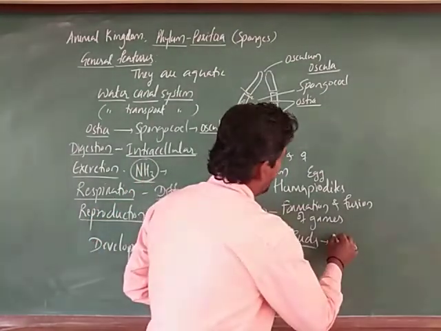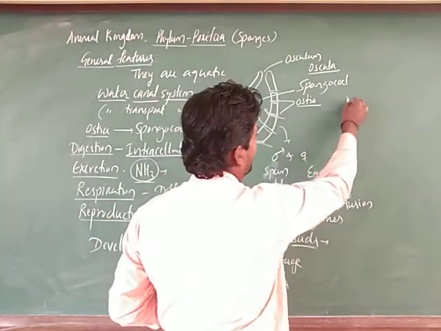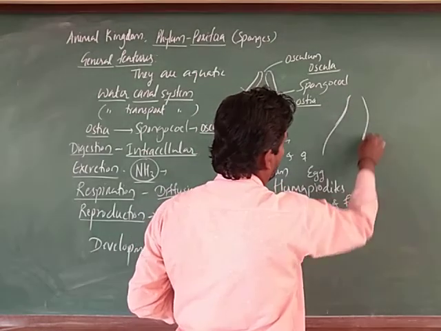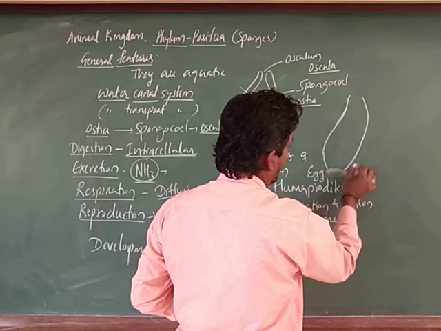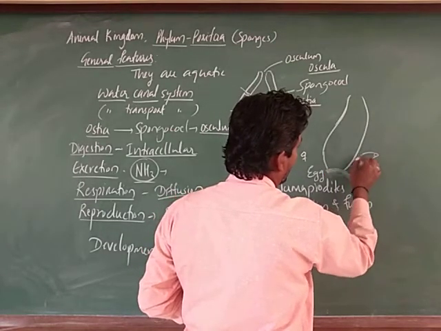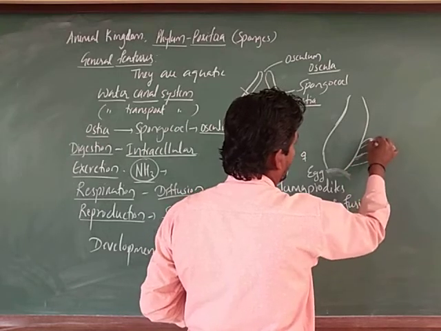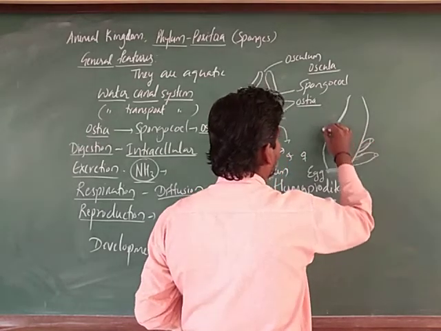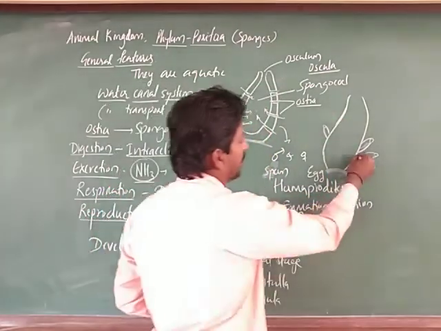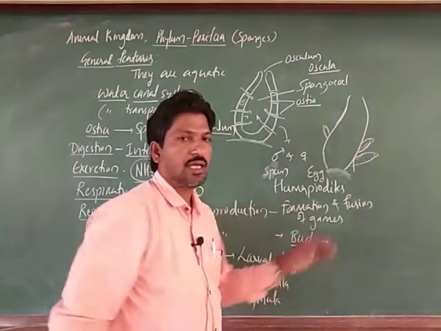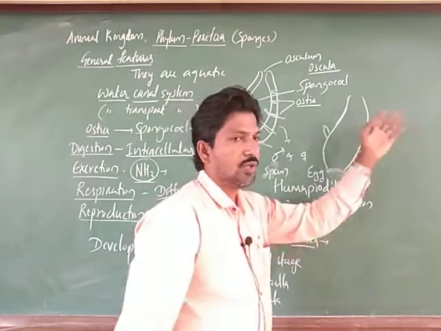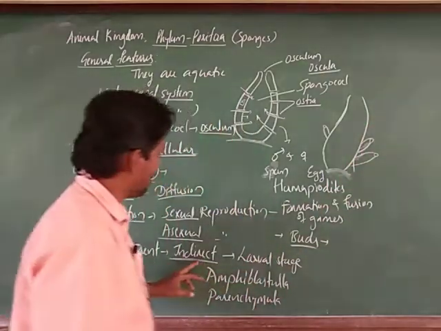For external buds, for example, take this animal as a Sycon. Here a bud may be formed. Externally there may be a formation of buds, and eventually they will be detached and attach to the substratum of that water body, and they grow into adults, right. In this way asexual reproduction takes place.